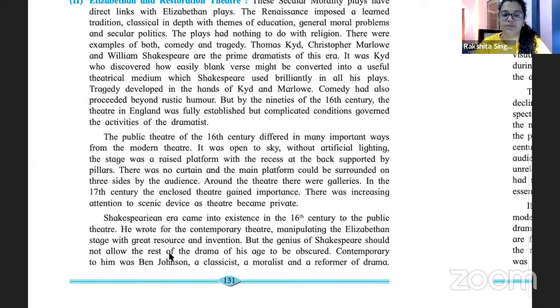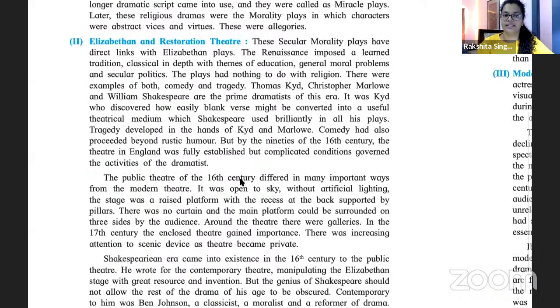Now we are coming to one of the most important parts of this. This is this Shakespearean era. When Shakespeare is writing, it becomes the Shakespearean era. Now, when Shakespeare is writing, there are other writers who are also writing, just as the writers that are mentioned here. But he became one of the most prominent people who were writing. Hence, it is called the Shakespearean era. Okay, ये समझा इसको हम लोग शेक्सपियरियन एरा क्यों बोल रहे हैं? It came into existence in the 16th century. ये जो पूरा हम लोग पढ़ रहे हैं, we are reading about the 16th century.